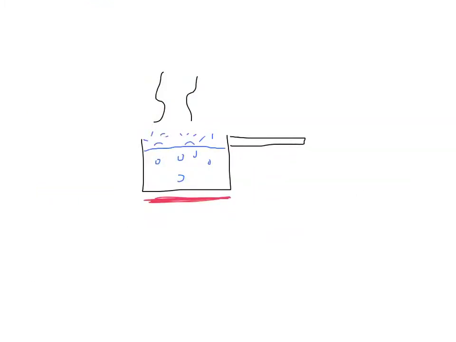Another thing to think about then is like a pot of water that's boiling on the stove. So you're constantly supplying it with heat, you're constantly supplying it with energy, and so it's boiling. But if you stick a thermometer in there, the temperature does not keep rising. It stays right at 100 degrees Celsius. So even though you are applying a continuous flow of energy, the temperature does not continuously rise because the energy is being absorbed and then transferred.